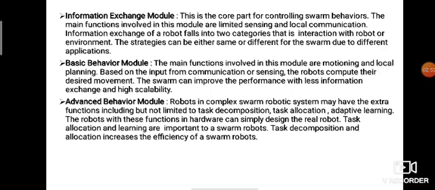And the last one is the advanced behavior model. In this, robots in a complex swarm robotic system may have extra functions including but not limited to task decomposition, task allocation, and adaptive learning. The robots with these functions in hardware can simplify the design of the real robot. Task allocation and learning are important to swarm robots. Task decomposition and allocation increase the efficiency of swarm robots.